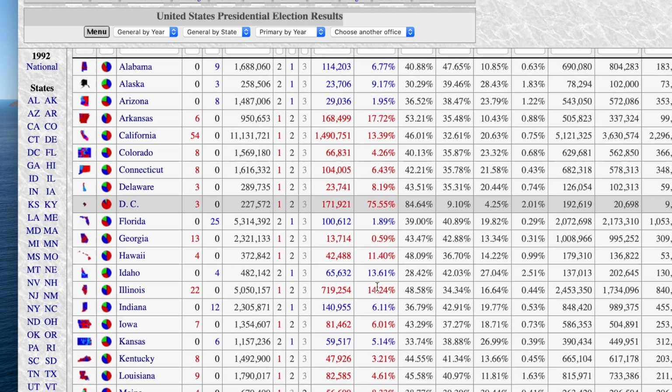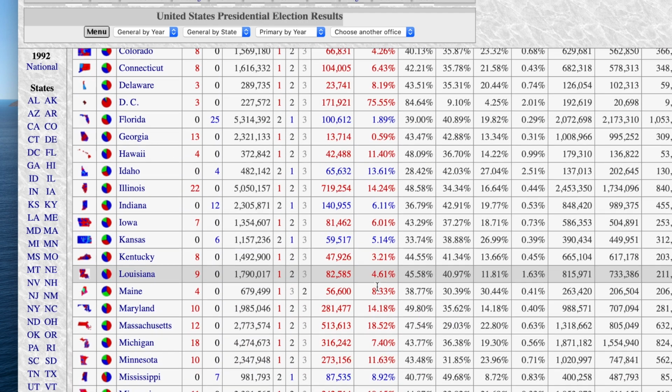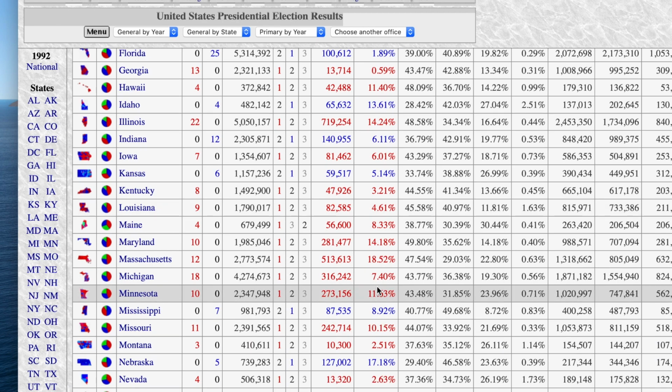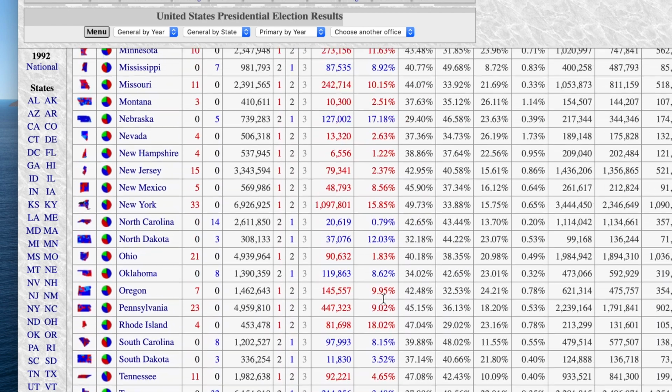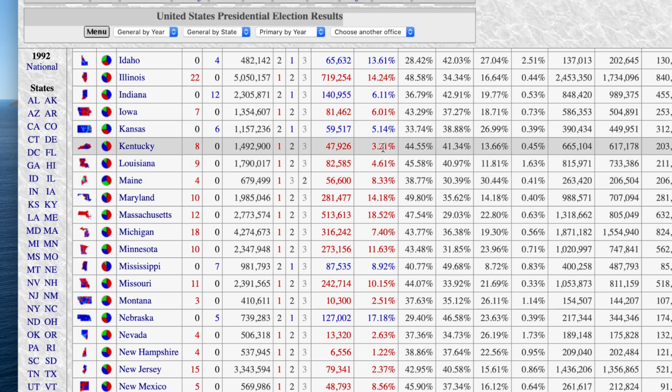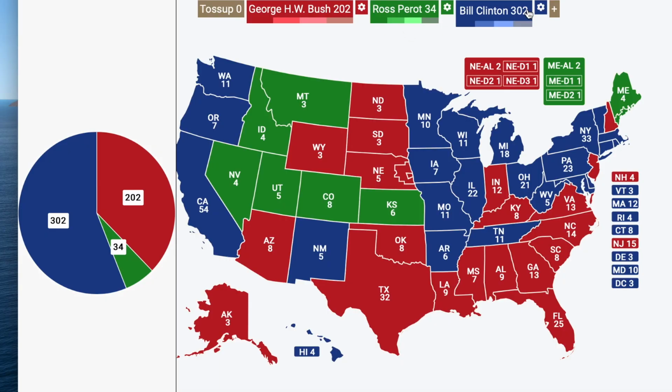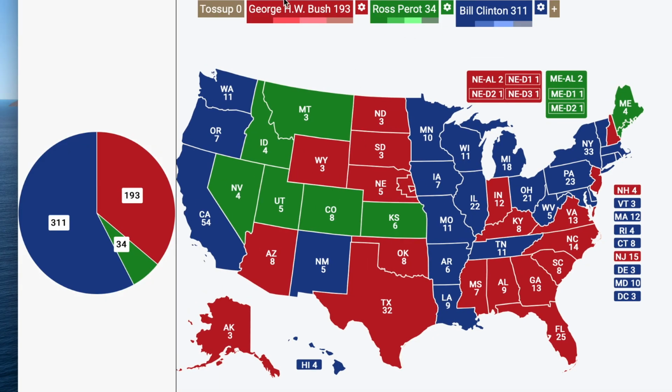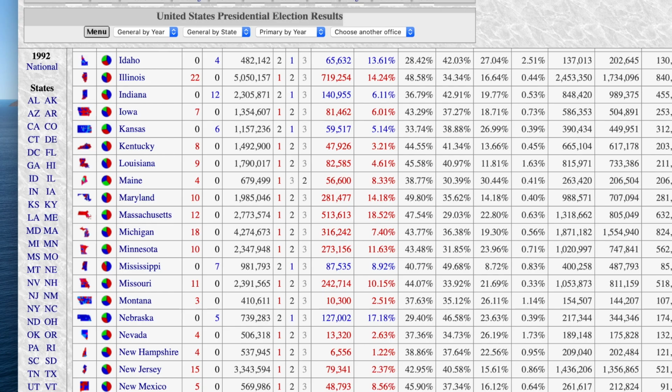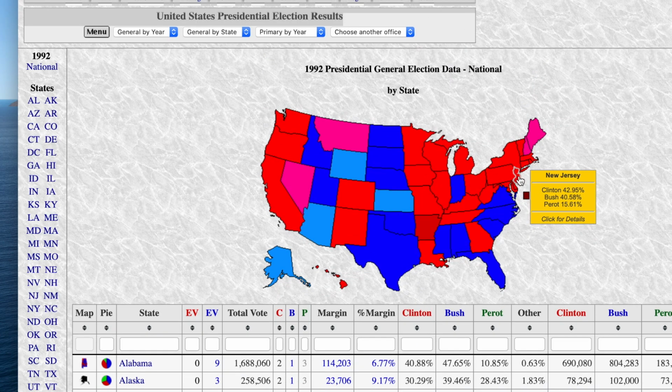What were some of these states I flipped here over to Bush? Maybe like Louisiana. Where's Kentucky? I'm looking for Kentucky here. Okay. I think Louisiana I'm still going to give to Clinton. And I just do want to check how well he did in New Jersey, Perot. Only 15%. What about New Hampshire? Because I feel like maybe there were still a lot of liberal Republicans in New England in 1992. So Perot got 23% in New Hampshire.